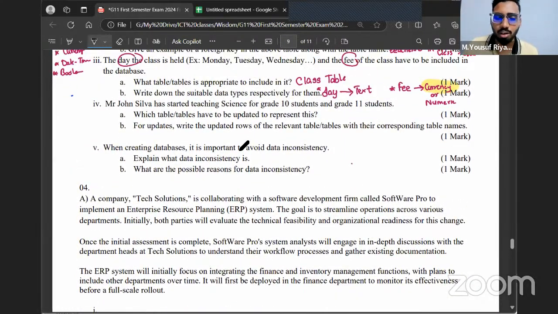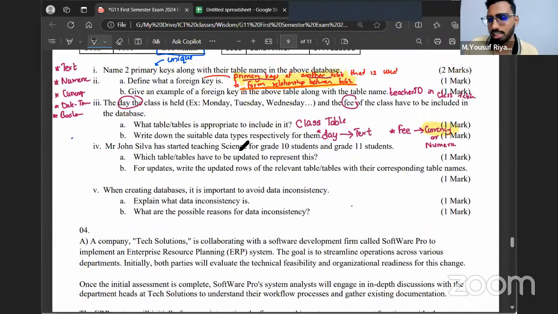Always keep in mind, if it's plain text, go for text. If it has only numbers, go for numeric. If it has currency, like a dollar symbol, or LK or something, currency. If it is a date or time, like date, month, year, or hours, minutes, seconds, go for date time. For Boolean, you have only two things, that's true or false.